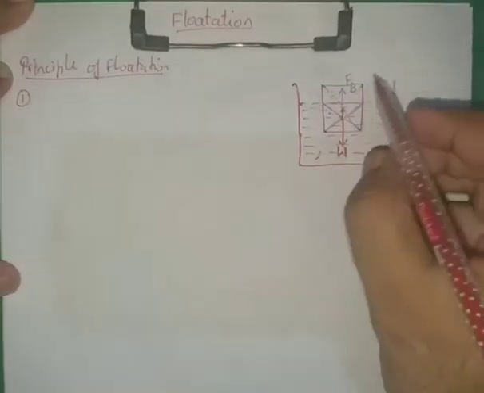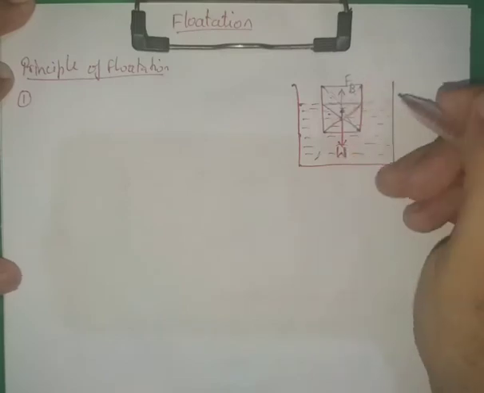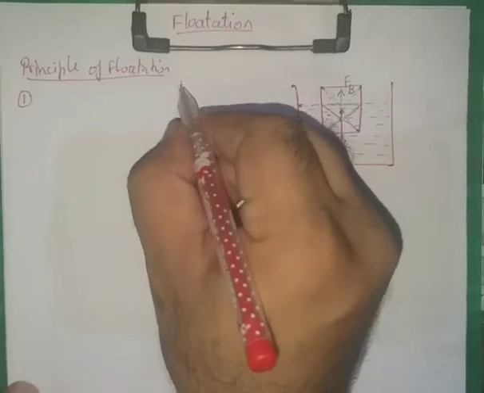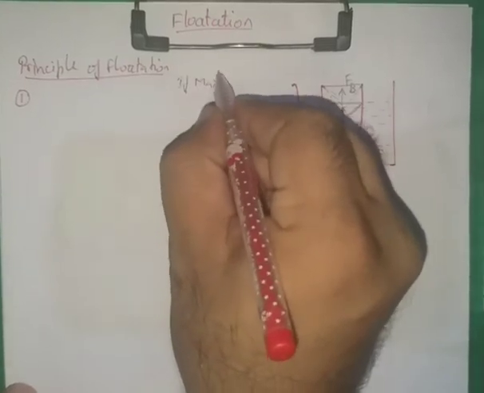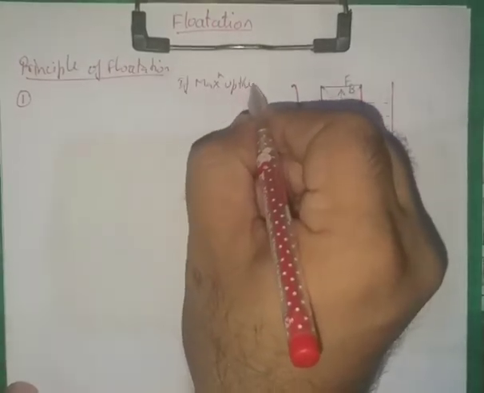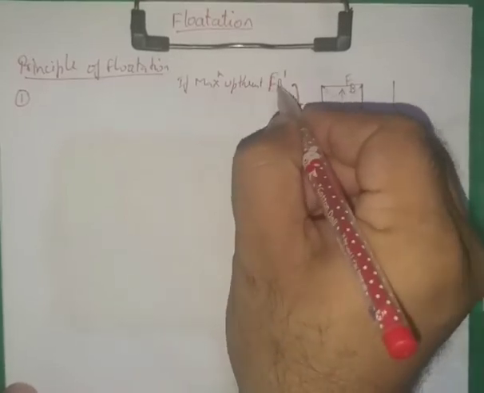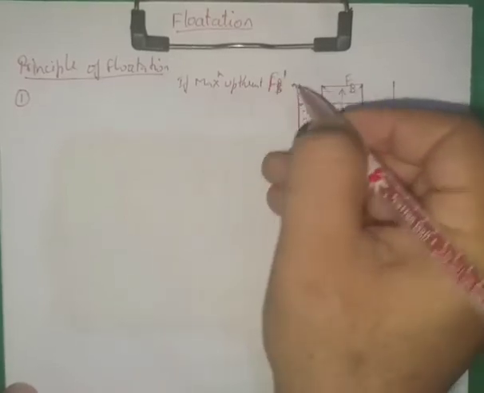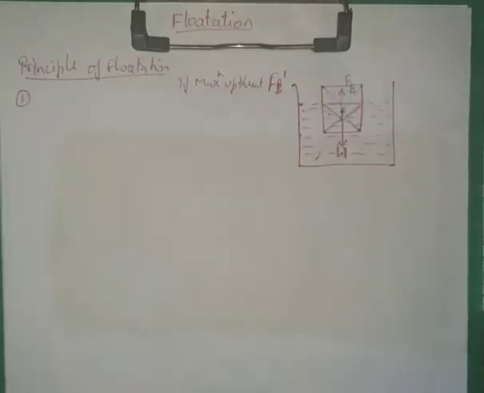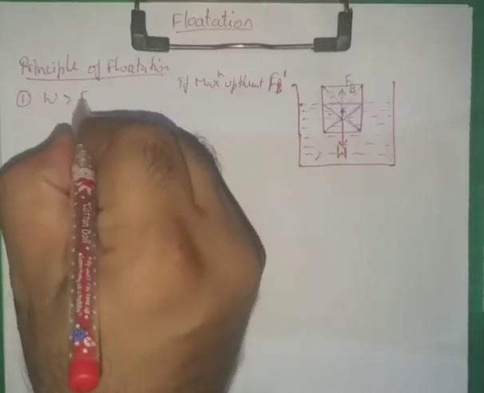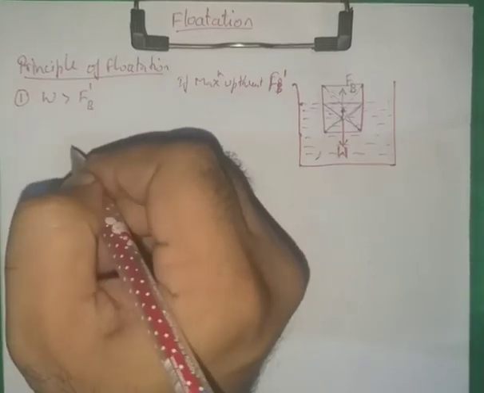Now, according to the principle of flotation, I will talk about three points. Let us talk about the maximum upthrust, which I am representing as FB dash.